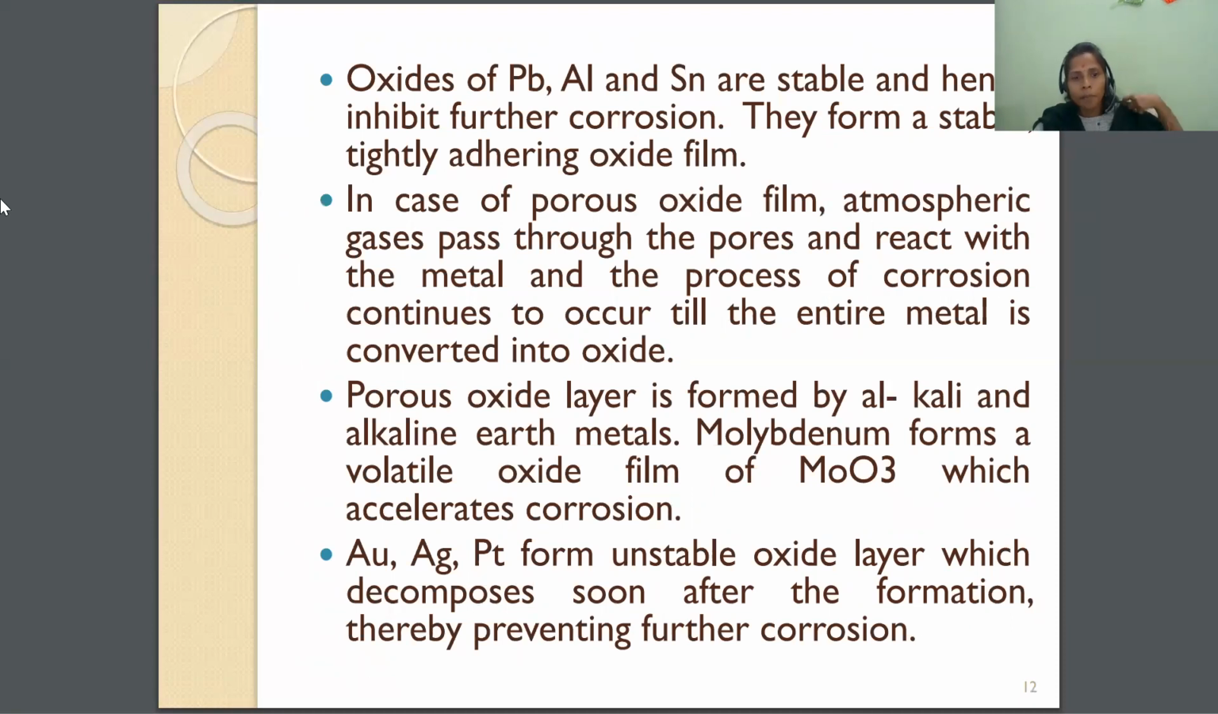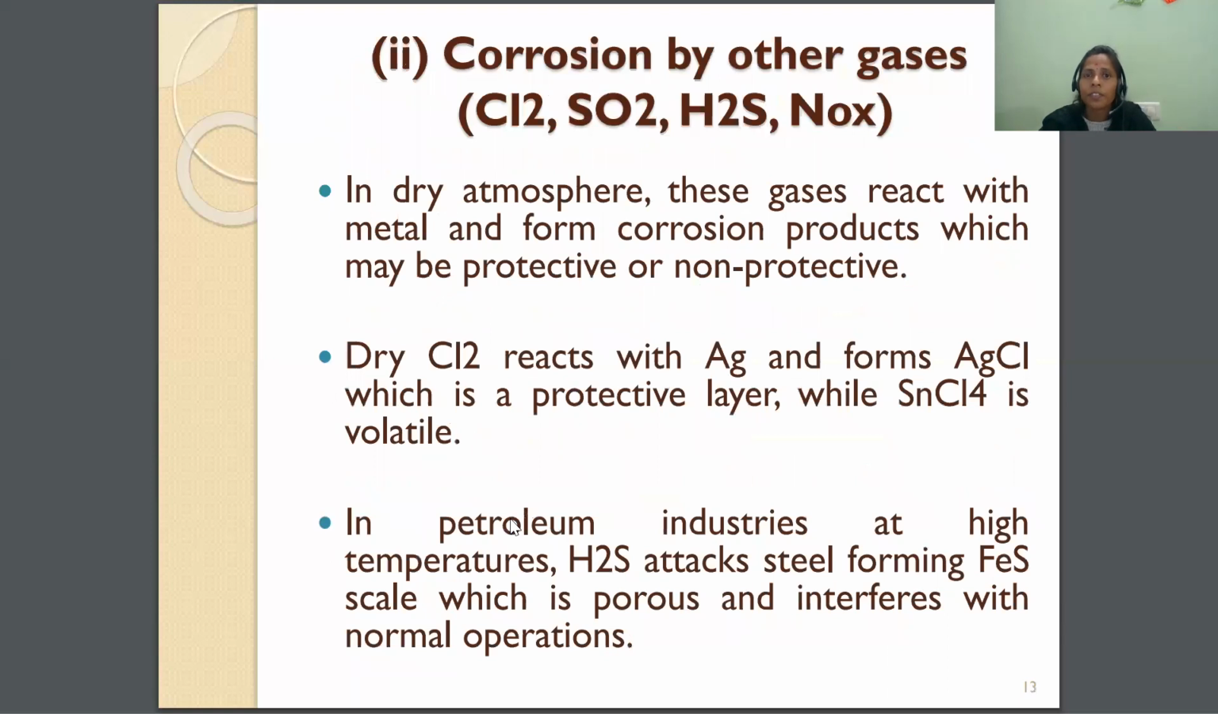So silver, aurum, and platinum, the noble metals, form an unstable oxide layer which decomposes soon after the formation, thereby preventing further corrosion. That means there is no further corrosion in the case of silver, aurum, platinum. So these are four oxide layers. One is stable, one is porous, one is volatile, and another one is the unstable oxide layer. These come under oxidation corrosion.